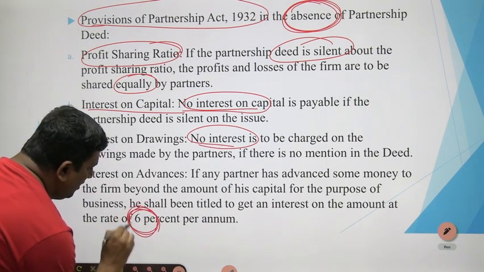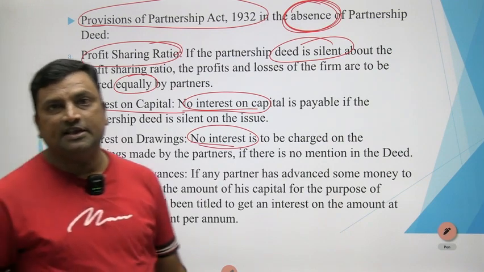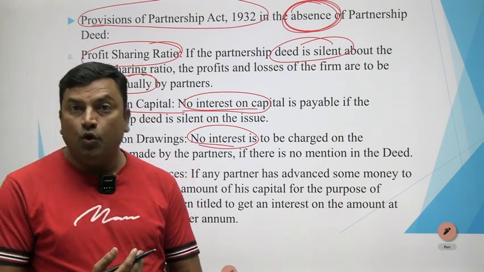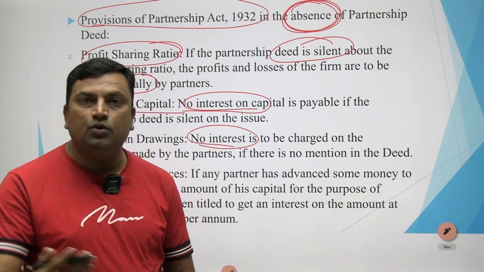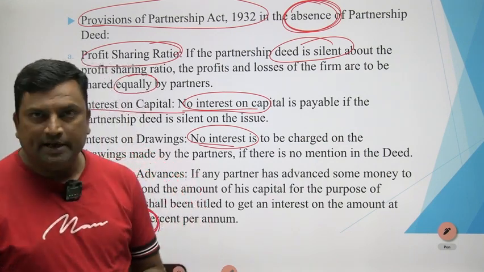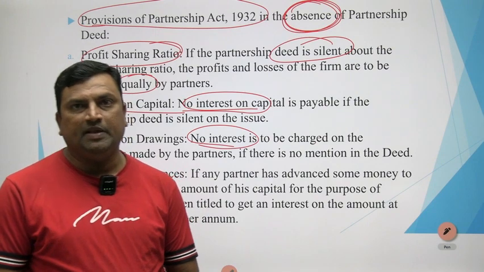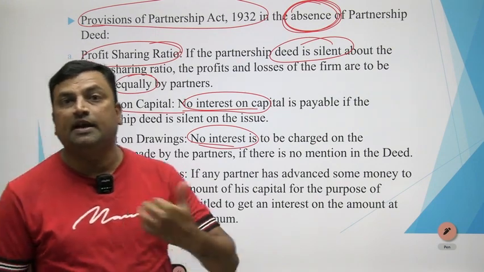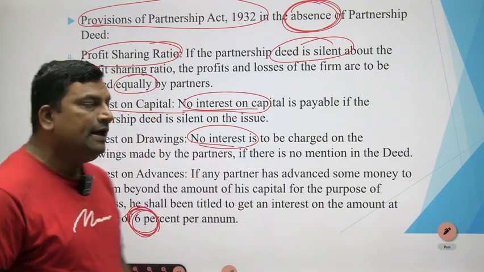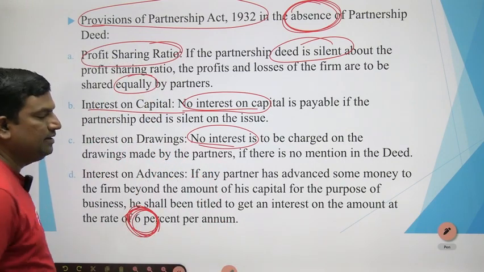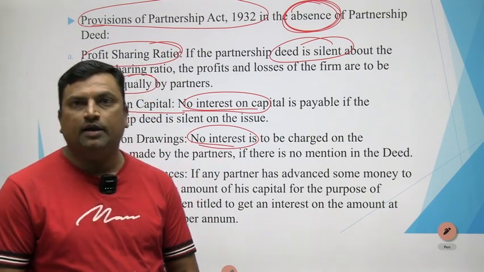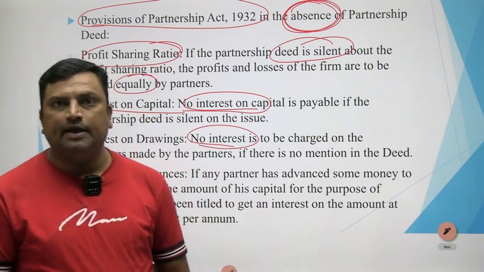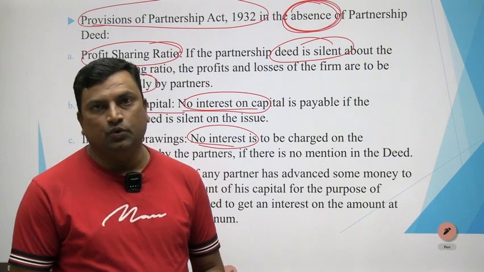This is the most important part, 6%. What is this 6% they are talking about over here? When a partner gave a loan to the business, the firm has to provide a certain percentage to him, and if the deed is silent about the rate of interest, they have to consider 6%. This is also an important part. This also again they are going to ask for MCQs. When the partnership deed is silent, what is the rate of interest for interest on loan?